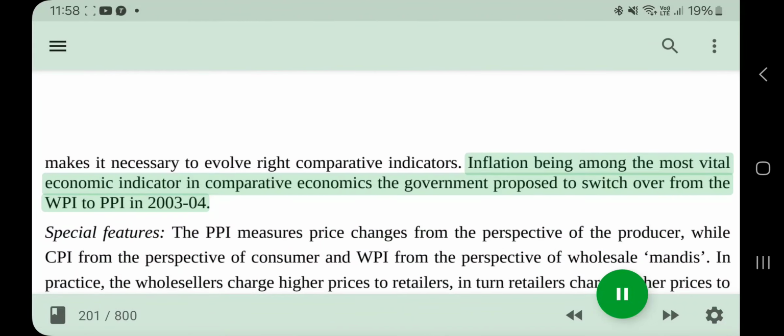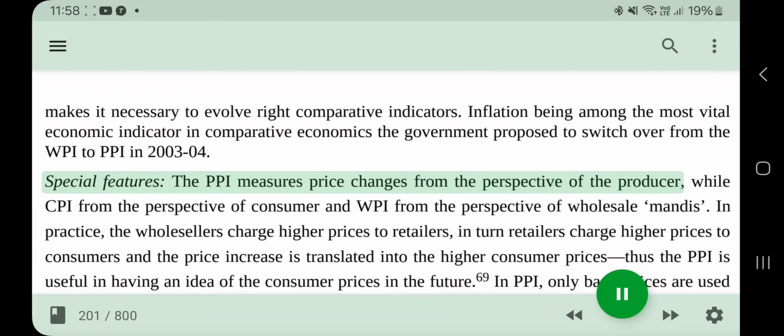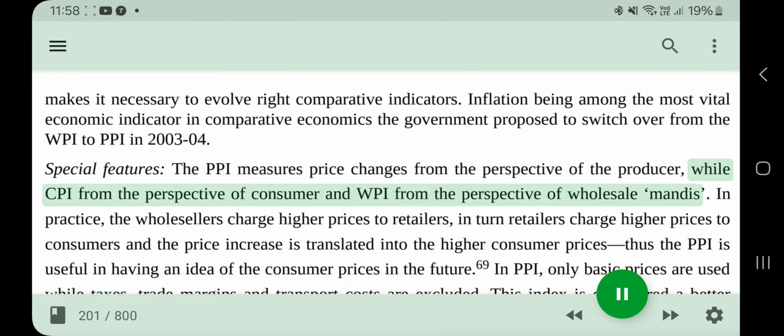Inflation being among the most vital economic indicator in comparative economics, the government proposed to switch over from the WPI to PPI in 2003-04.